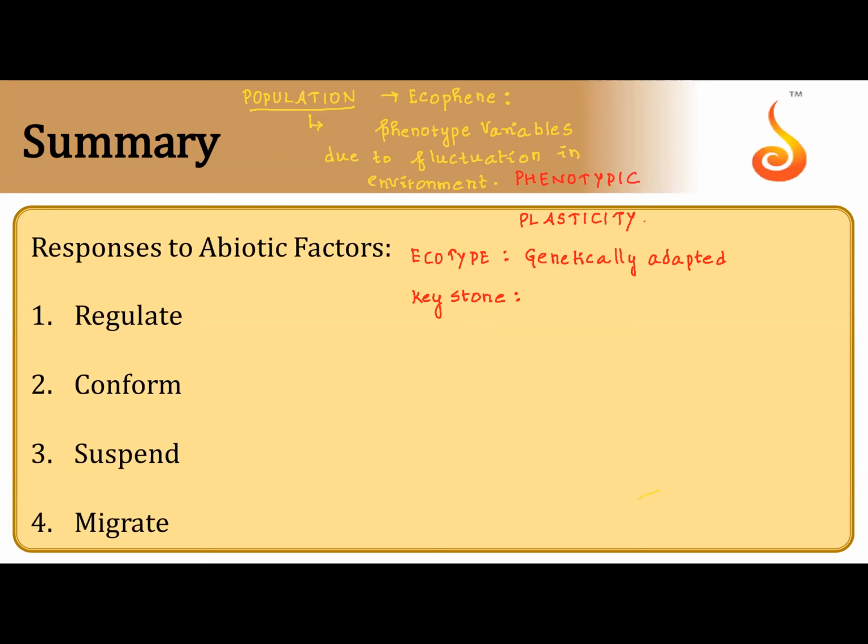Who is more in number? The grass plants are more in number, correct? But who decides the fate of the grass plants? Banyan tree. But there is only one banyan tree. This is keystone species. So when there are many species in an ecological setup, even though small in number, if that influences the fate of the ecosystem at different trophic levels, then I call it as keystone species.